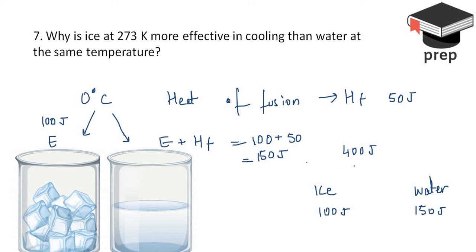Now if you look at the difference, in this case the difference is 300 joules. In this case, the energy difference is 250 joules. So the greater energy difference you are getting in the case of ice, because it is not having that extra latent heat of fusion in it. So ice will clearly be a better cooler in this case. I hope this particular part was clear.